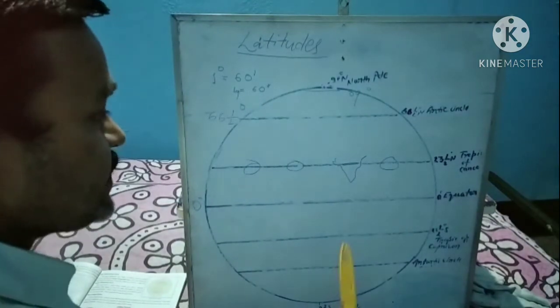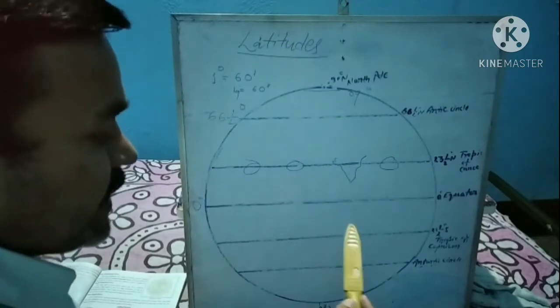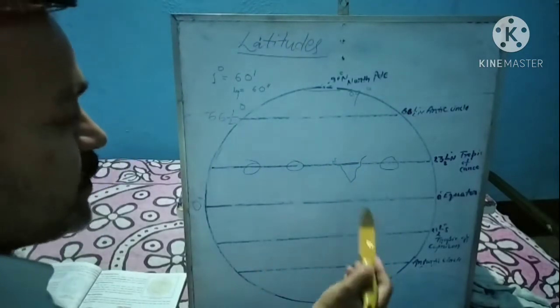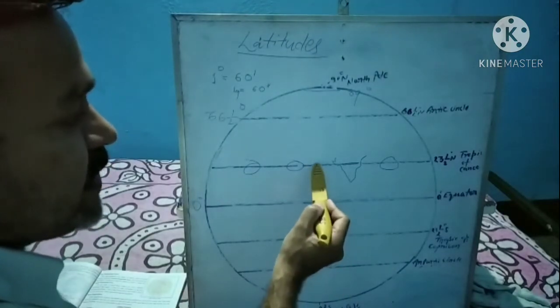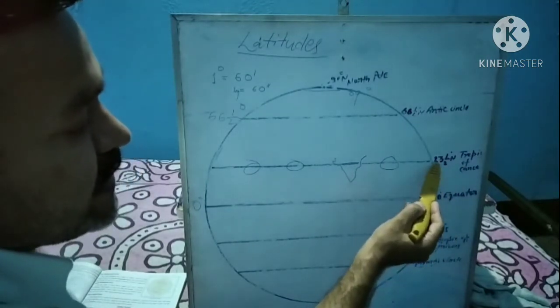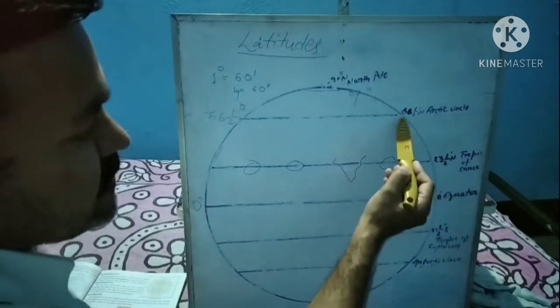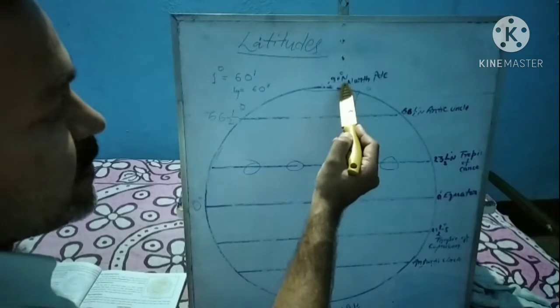Another thing, it is essential to write letters N or S, where we write N and where we write S. If we are going to show the number of latitudes above the equator, then we write N. Like I have written here 23.5 north, N for north. 66.5 N north. 90 north.